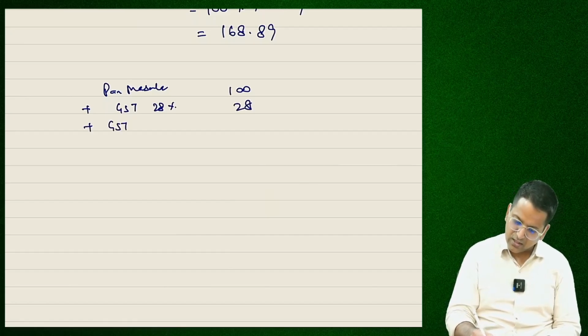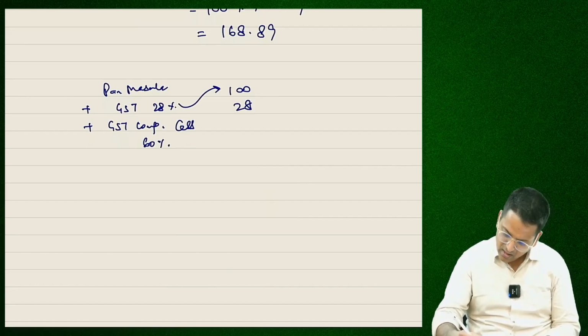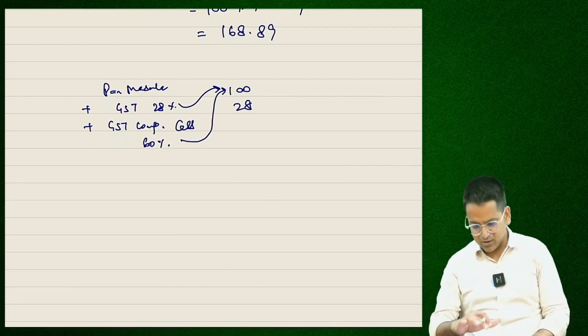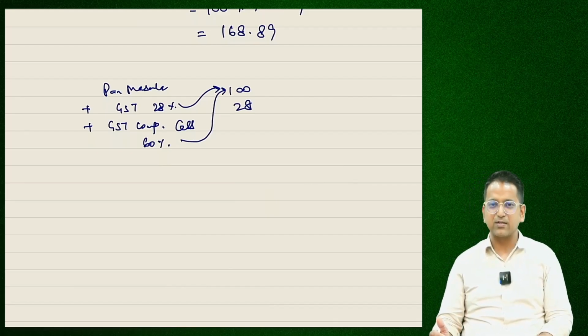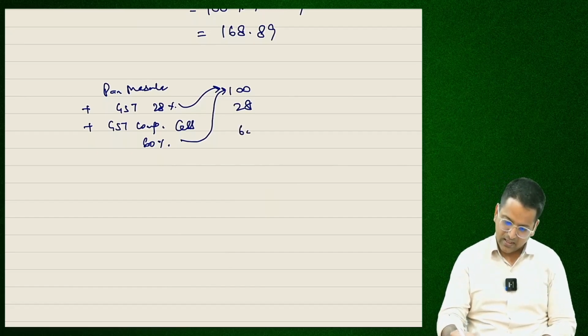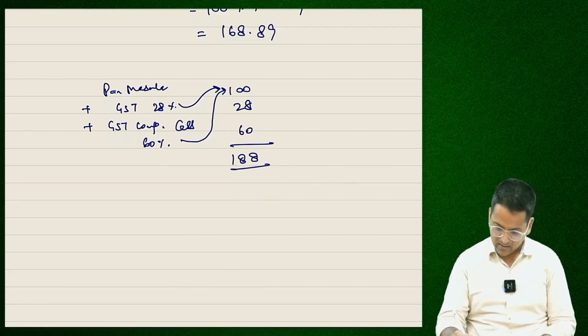Plus GST compensation cess is levied on it. Its rate is 60%. This 28%, this is also levied on the base, and this cess also applies to the base. After adding tax, it doesn't apply. GST has that respect, that they don't apply tax on tax. 60% of 100 rupees will be 60 rupees. Therefore, this will be 188 rupees.